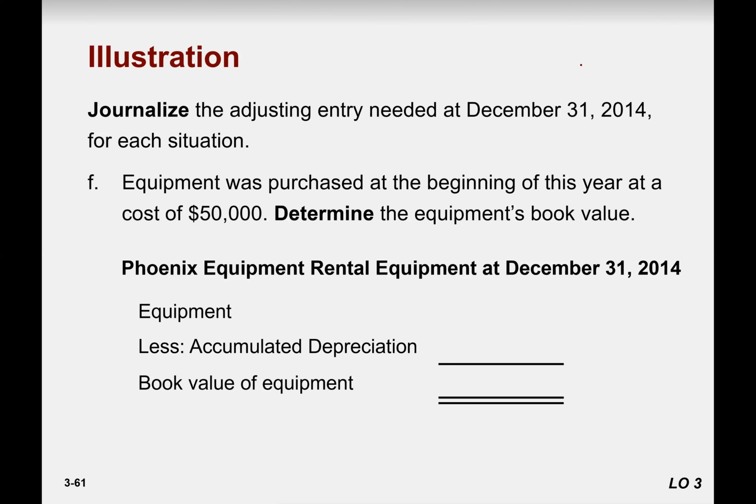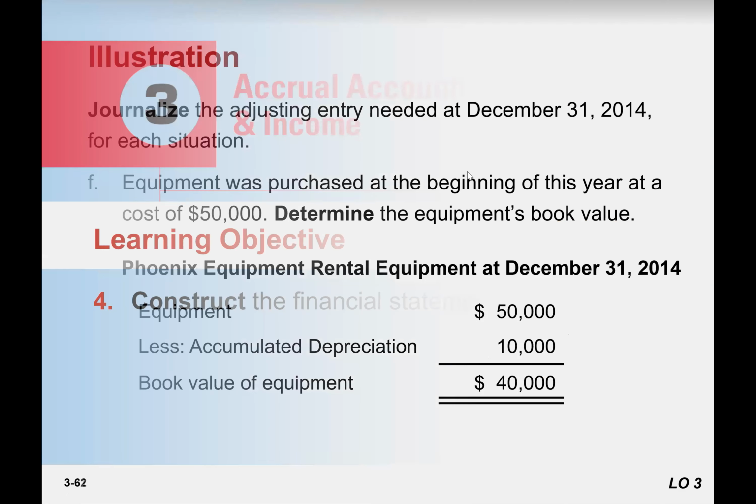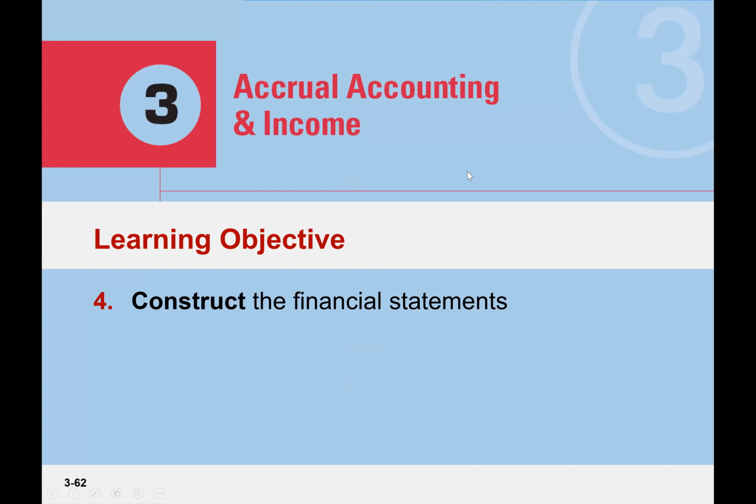So again, we are now on December 31st, 2014. Equipment was purchased at the beginning of this year at a cost of 50,000. Determine the book value. Book value is the cost price minus its depreciation, 40,000. Right? And now construct the financial statements. We already know the formulas for financial statements.